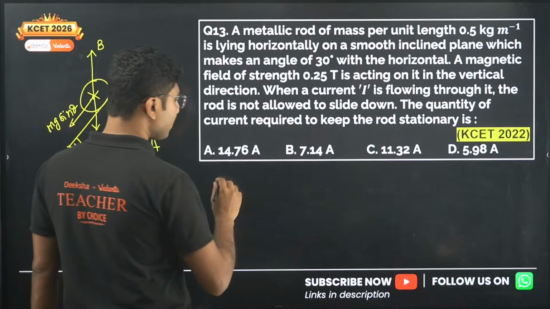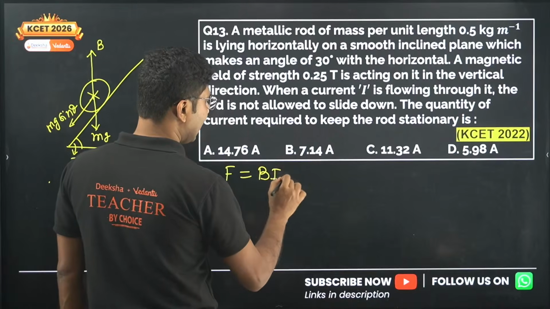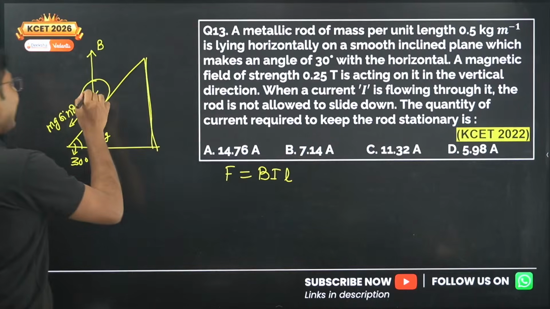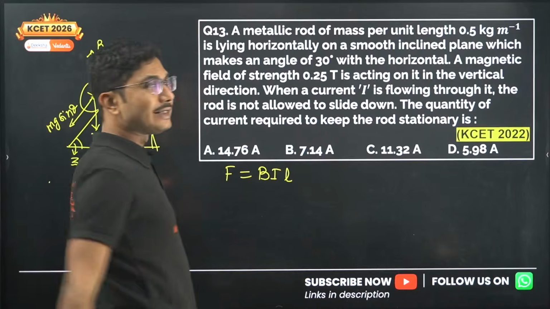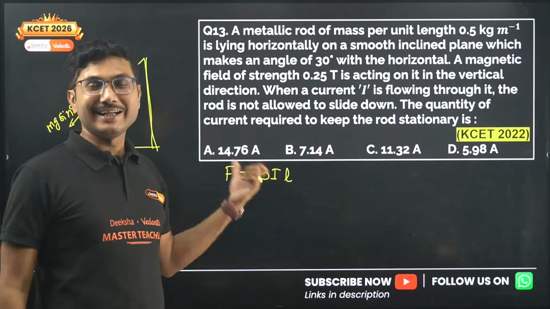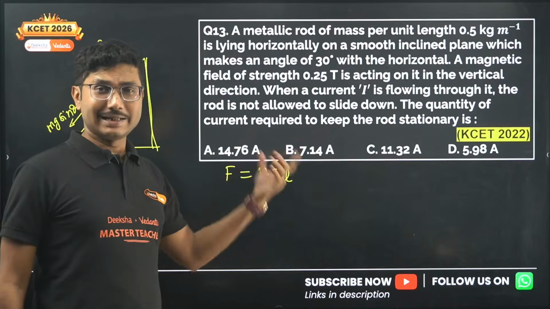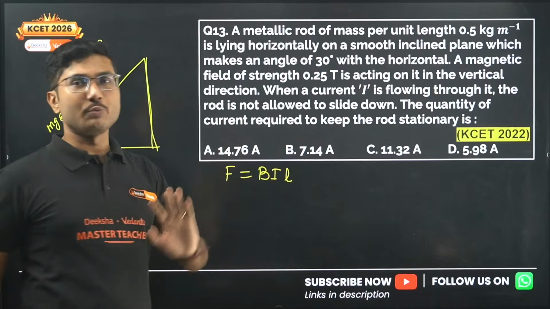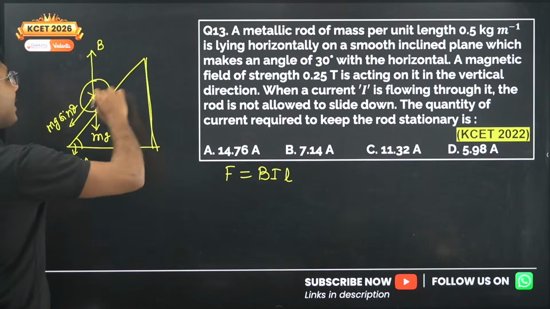So what is the expression for force acting on a current carrying wire? This is given by BIL. Okay, now current and magnetic field are perpendicular to each other, so the sin theta that we use here is not 30 degrees but 90 degrees. So BIL sin theta, with theta 90 degrees, sin is 1, so F equal to BIL is sufficient.